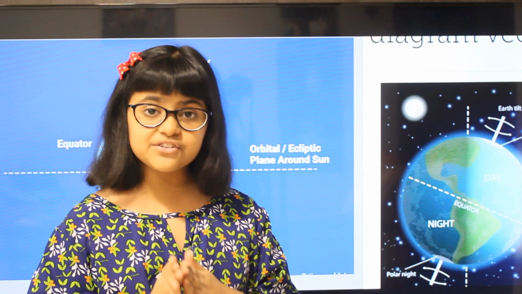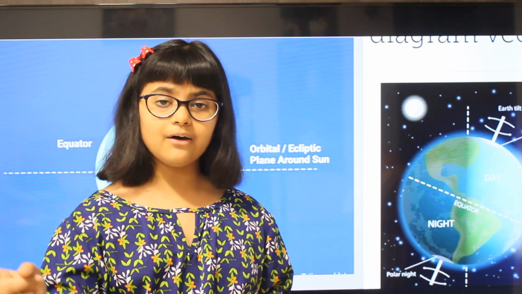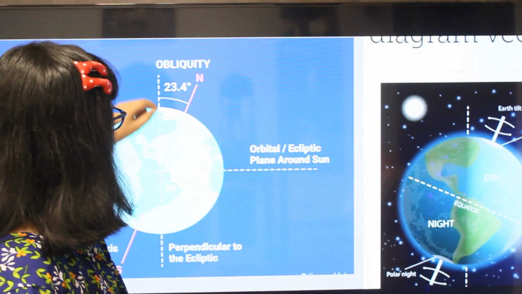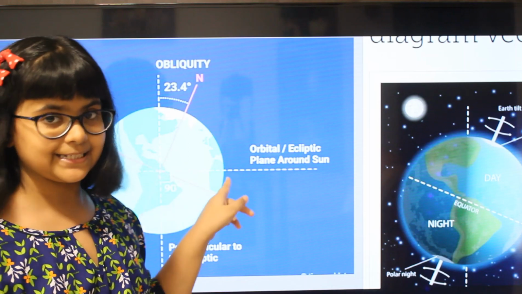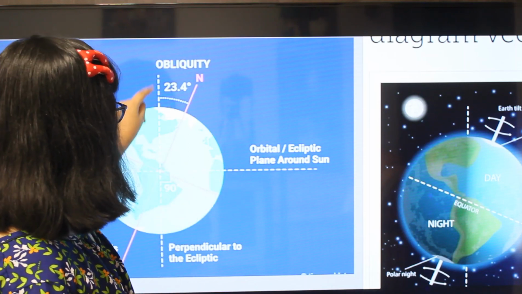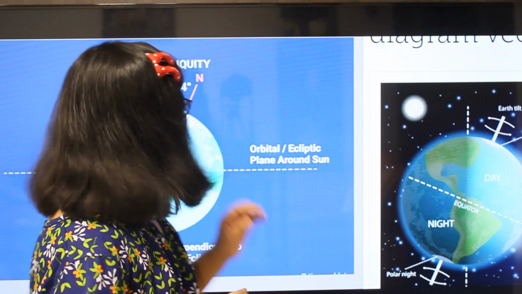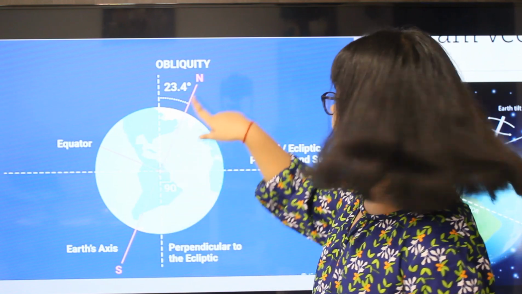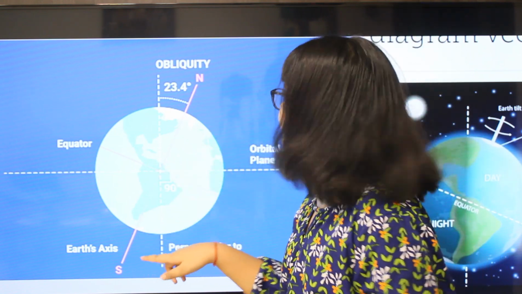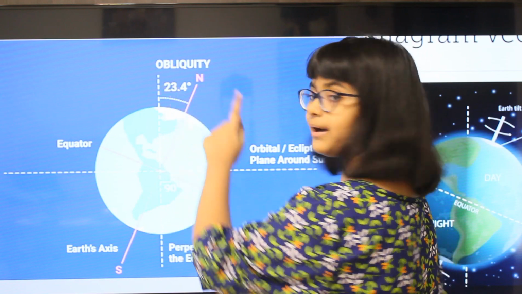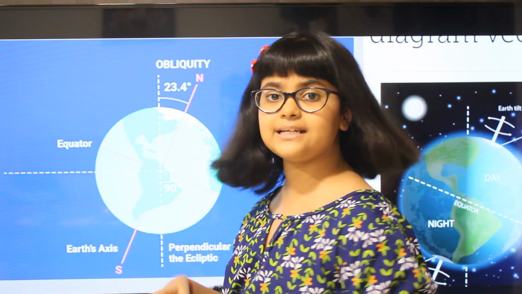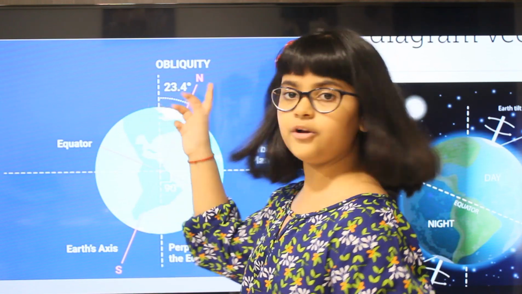Our Earth's axis is an imaginary straight line from the north to the south pole. Now this is the vertical orbital plane, you can see these dotted lines. And this is the axis of the earth from north to south poles. Between these two there is 23.5 degrees. That is why we say that the earth is in a slant position, at 23.5 degrees.